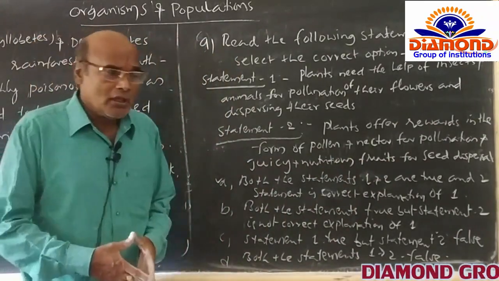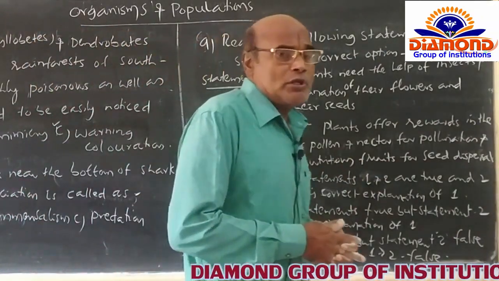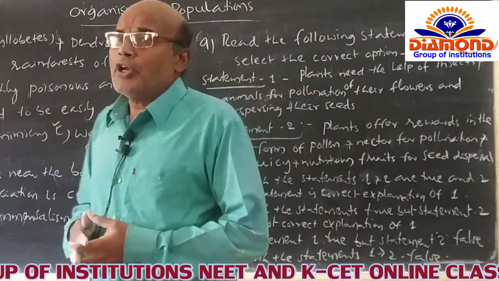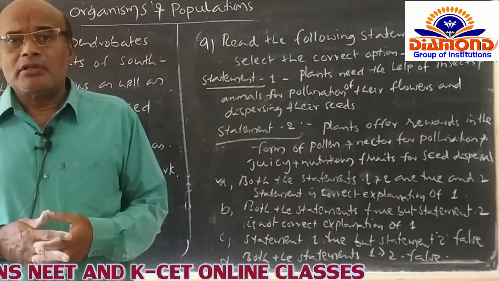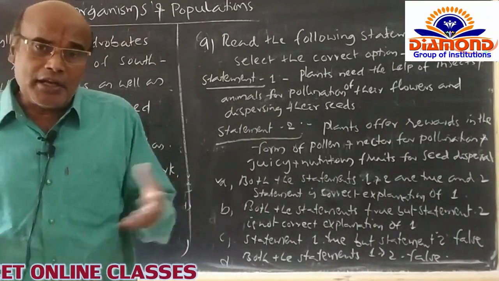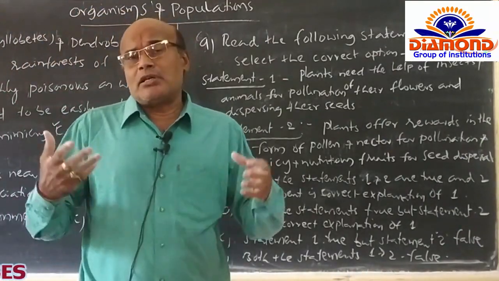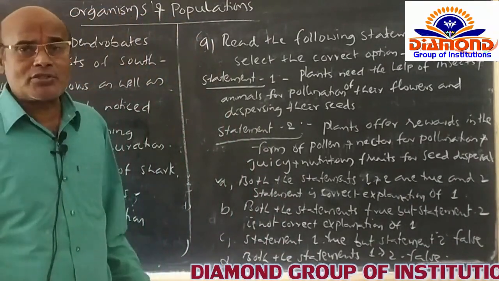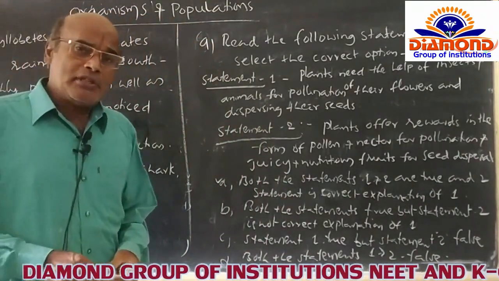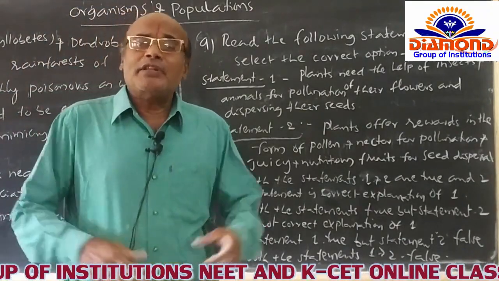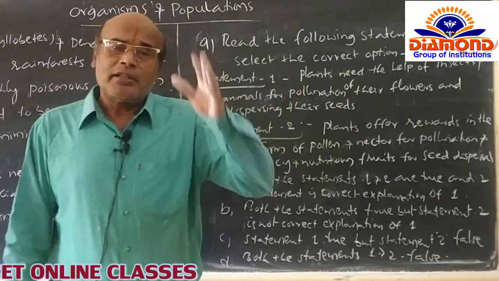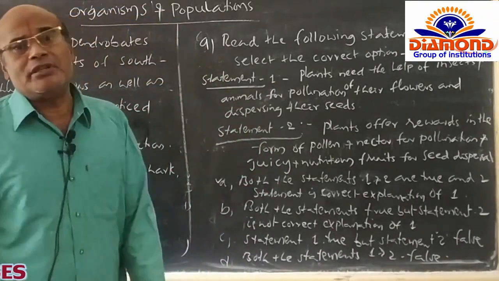In turn, plants provide pollen grains, nectar, juicy secretions, and nutritious food substances as rewards to animals and insects when they help in the pollination of their flowers and in the dispersal of their seeds.